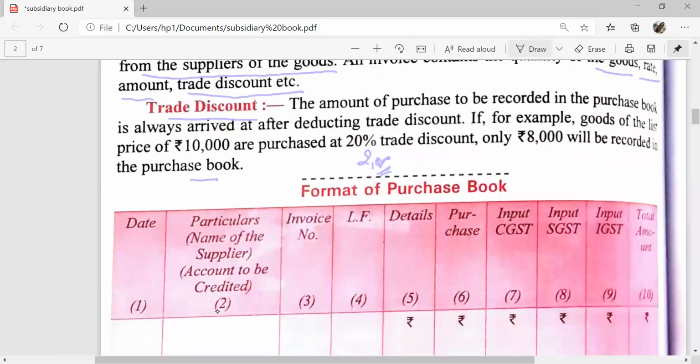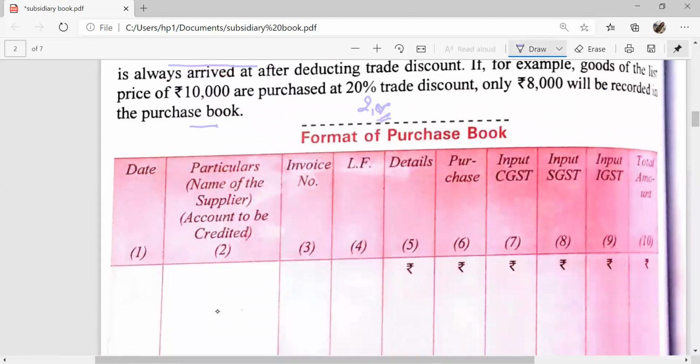The format of the purchase book is: in the first column we write the date and the year, and in the second column the name of the supplier from whom the firm purchased the goods on credit. Third column, invoice number, means bill number. Fourth column, ledger folio.